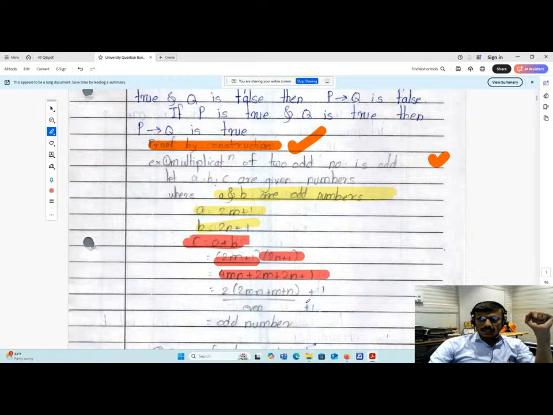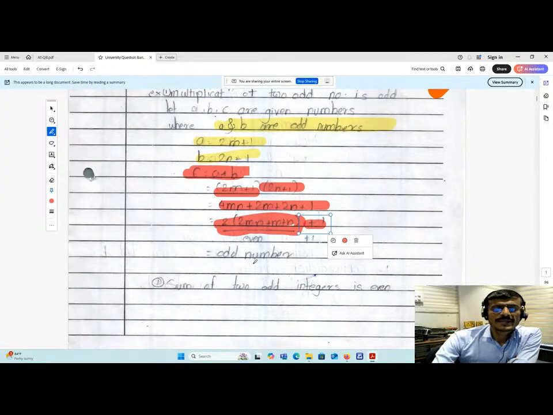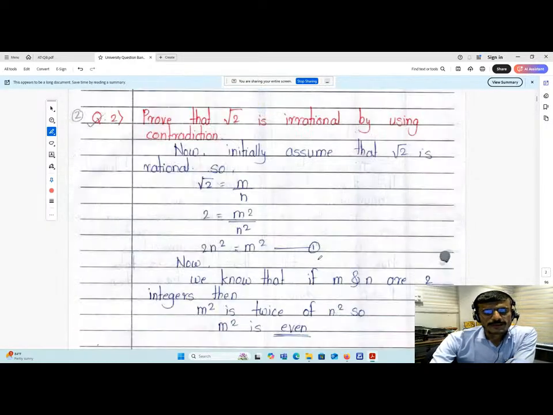If you take 2 as a common term, twice of 2mn plus m plus n, plus 1. That plus 1 indicates it is an odd number. So we have proved here that multiplication of two odd numbers is an odd number.